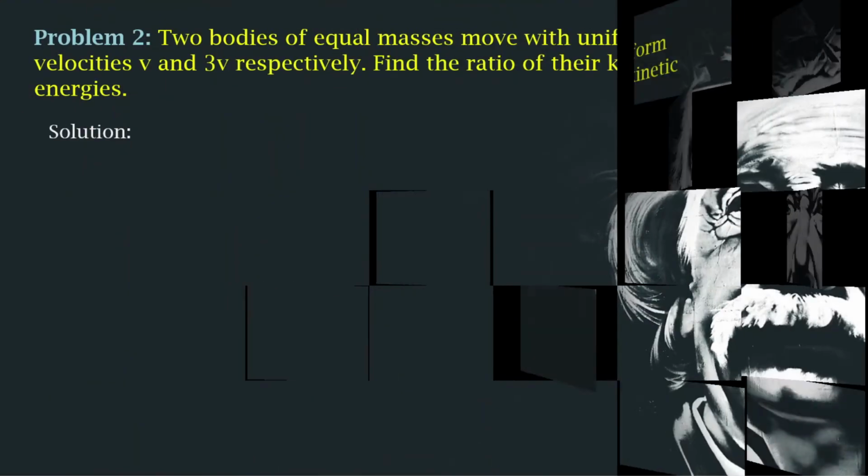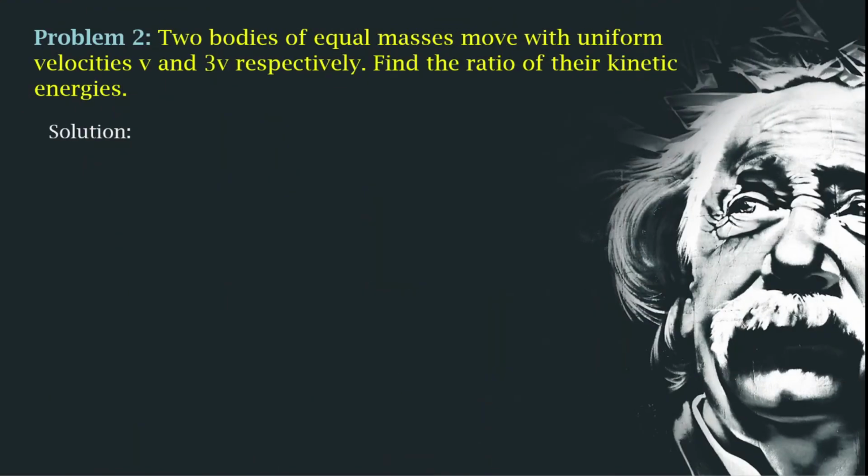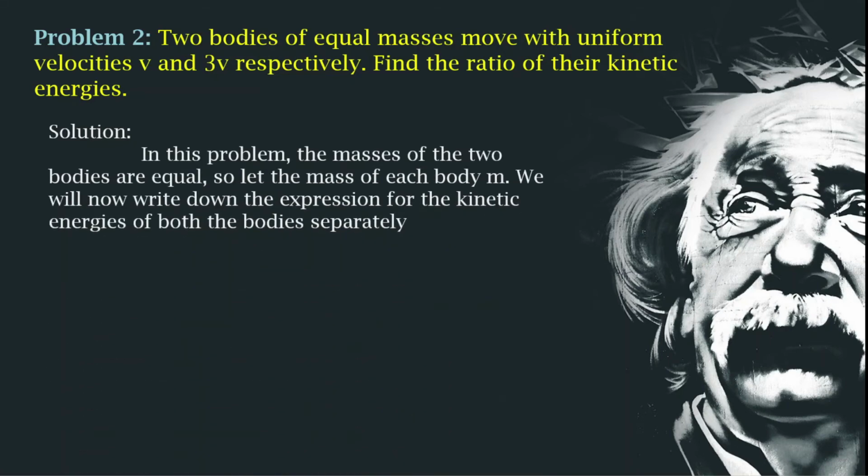Then problem number 2: two bodies of equal masses move with uniform velocities v and 3v respectively. So the velocity of the second body is 3 times the velocity of the first body, but the masses of the two bodies are equal. Then they asked to find the ratio of the kinetic energies. So here is the solution.